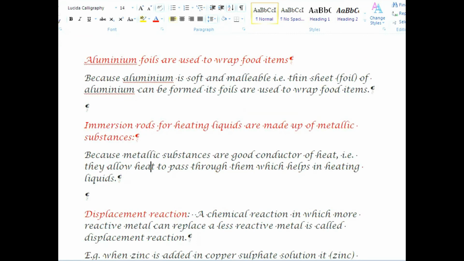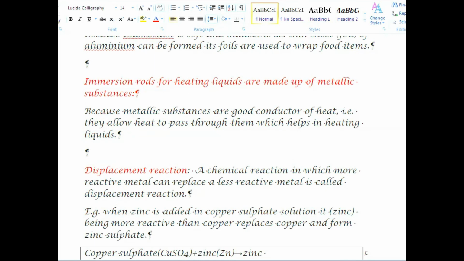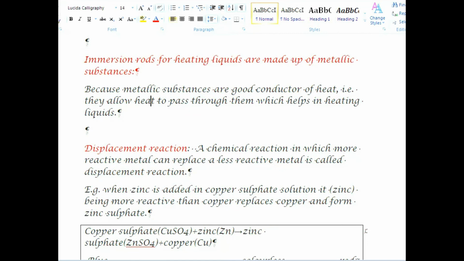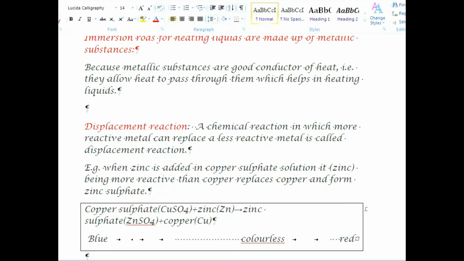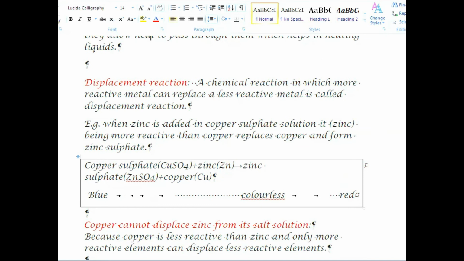Next para, displacement reaction. A chemical reaction in which more reactive metal can displace a less reactive metal is called displacement reaction. Example, when zinc is added in copper sulfate solution, zinc being more reactive than copper replaces copper and forms zinc sulfate.